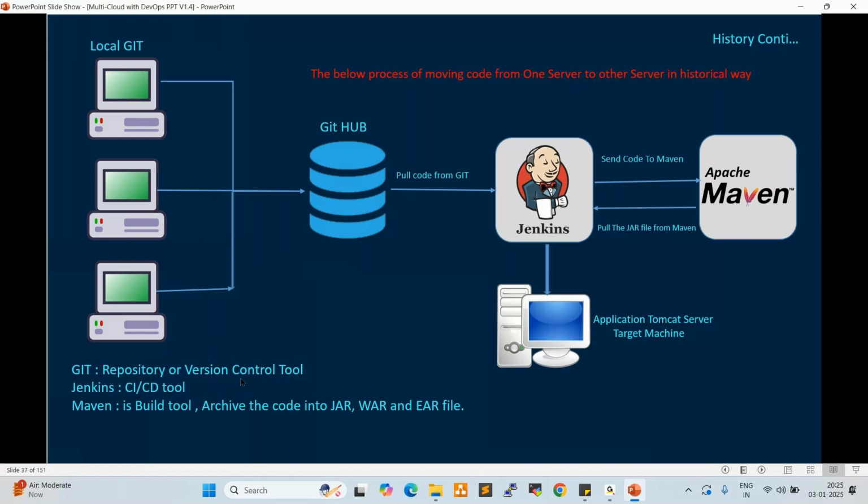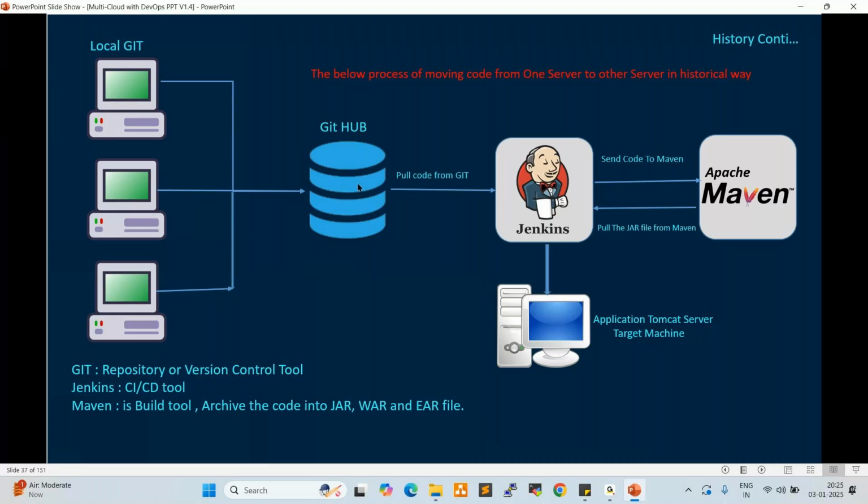So 4 developers are working on application development. Who is doing what? How can we track? By using a version control system, we can track this, right? So in local git, the developer develops the code. Once development is completed, they push the code to the remote repository, which is GitHub, right? So GitHub is a remote server.